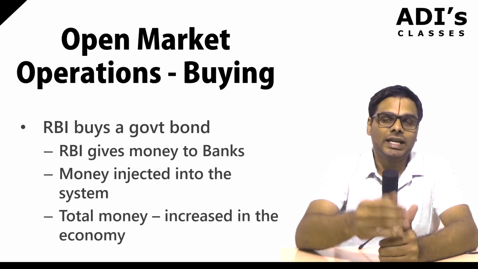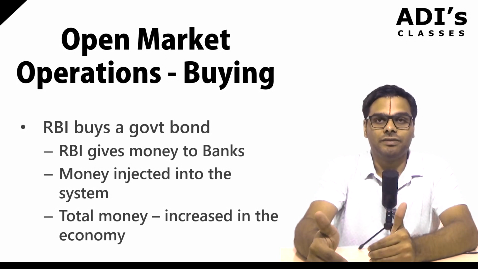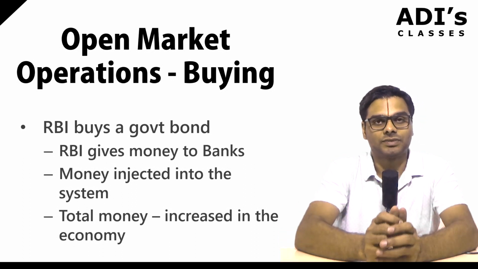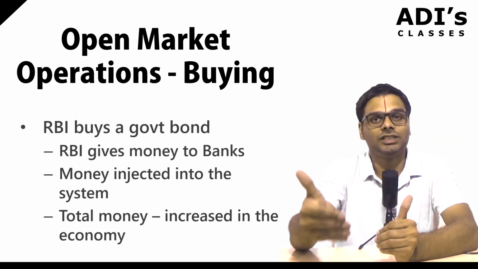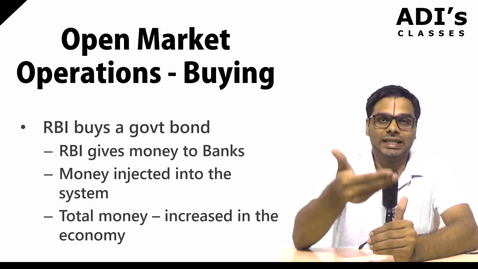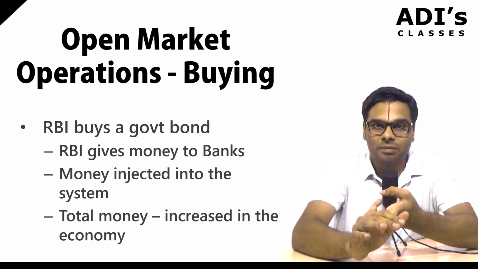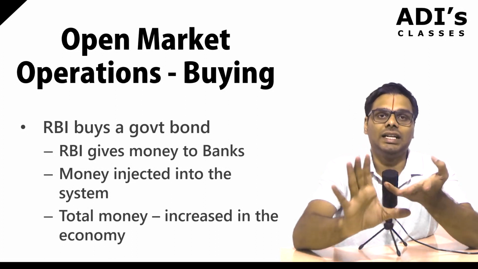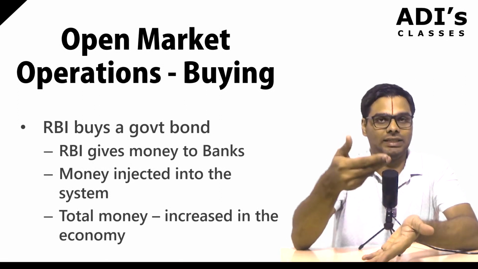When it buys a bond, it pays the person with money. So when it pays the person with money, the total money in the economy has now increased, right? When the RBI buys a bond, it is giving cash to the other person. That means the total money supply in the economy is increasing. It infuses the market with more cash, and the total money circulating in the economy increases.